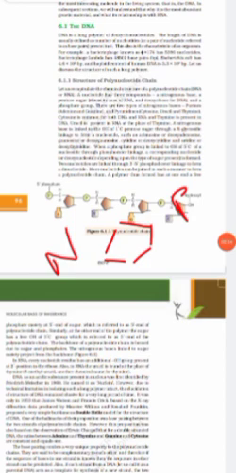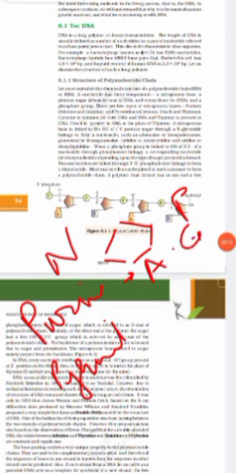There are 2 types of nitrogenous bases: purine and pyrimidine. Purines are adenine and guanine, and pyrimidines are cytosine, thymine, and uracil.